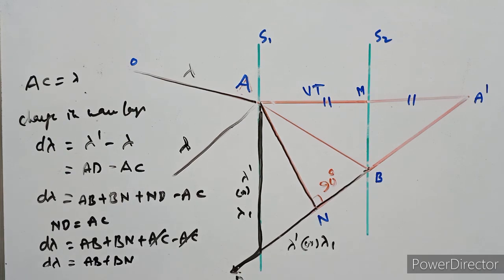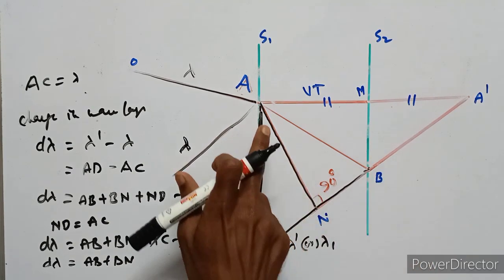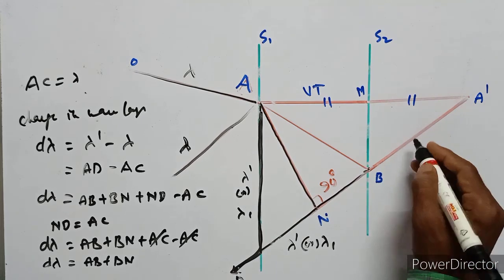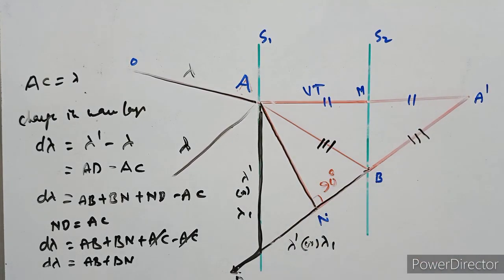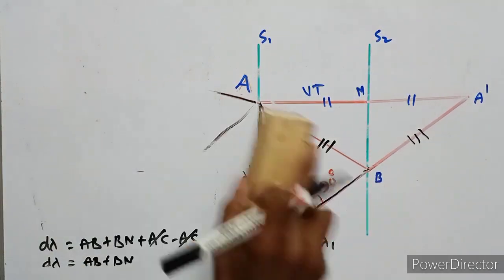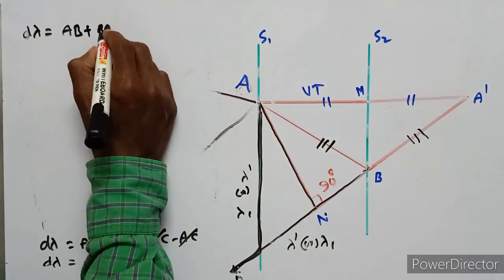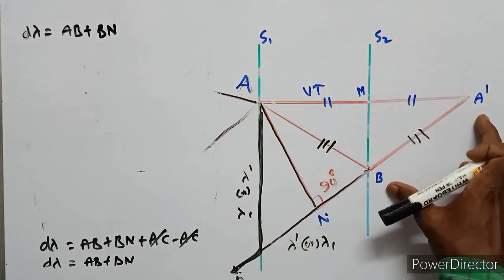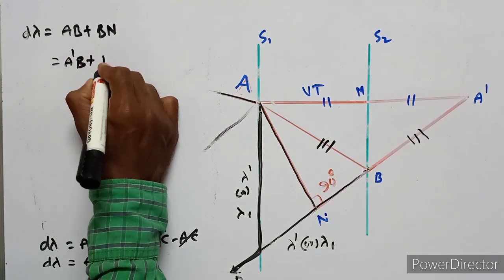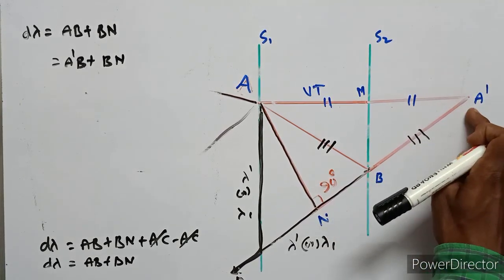Now AB is equal to A dash B. So this equation can be written as d lambda equals AB plus BN, and in the place of AB we substitute A dash B plus BN.